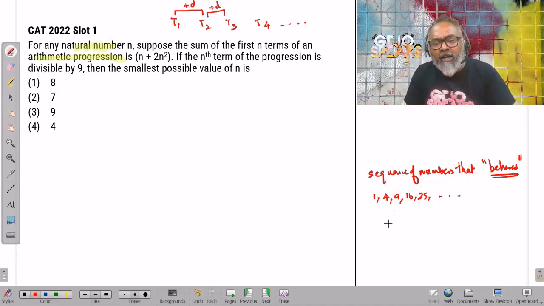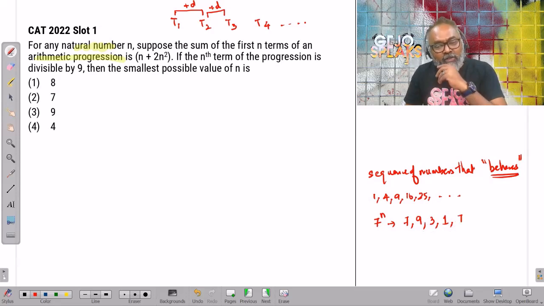What is cyclicity? Let's say the last digit of 7 to the power of n. 7 raised to 1 ends with a 7. 7 square ends with a 9. 7 cube ends with a 3. 7 raised to 4 ends with a 1. 7 raised to 5 ends with a 7. 9, 3, and 1.